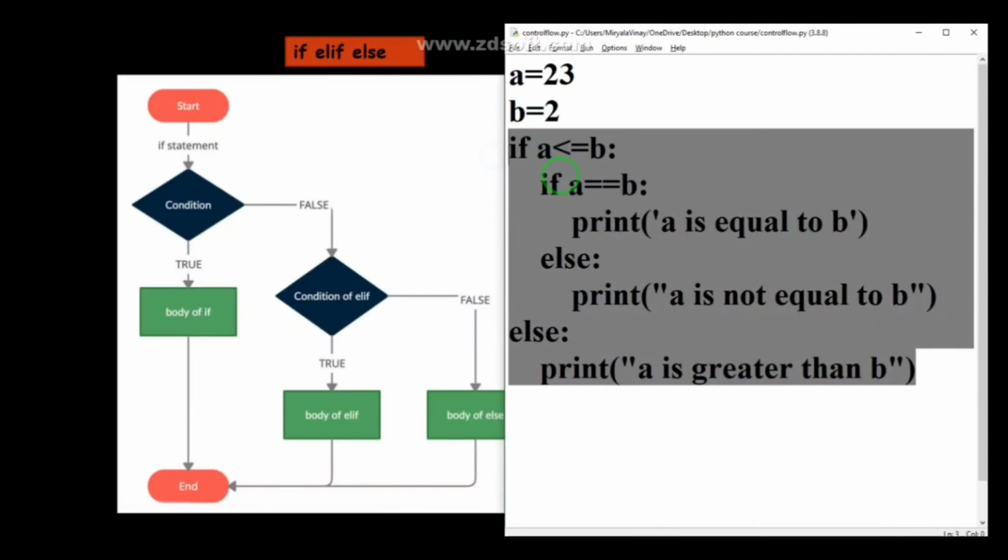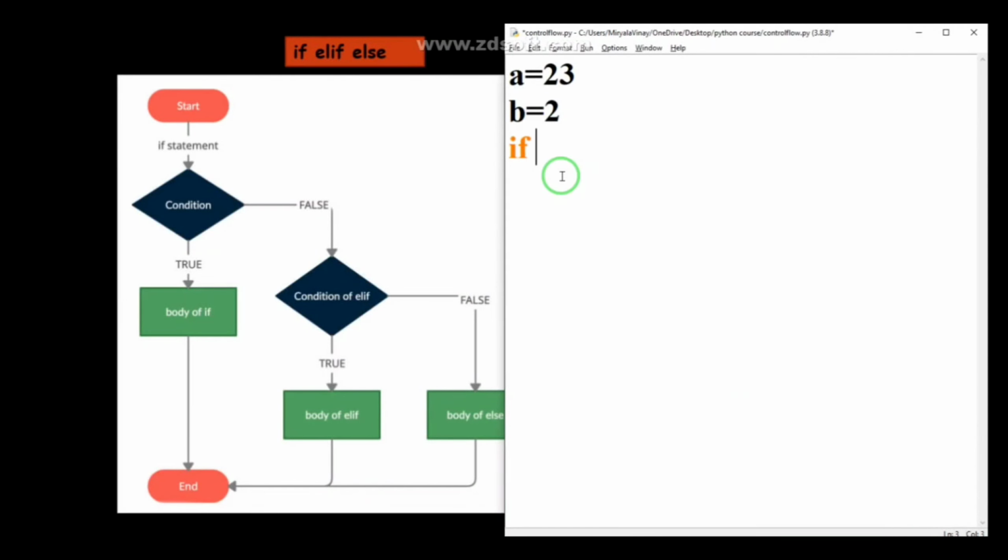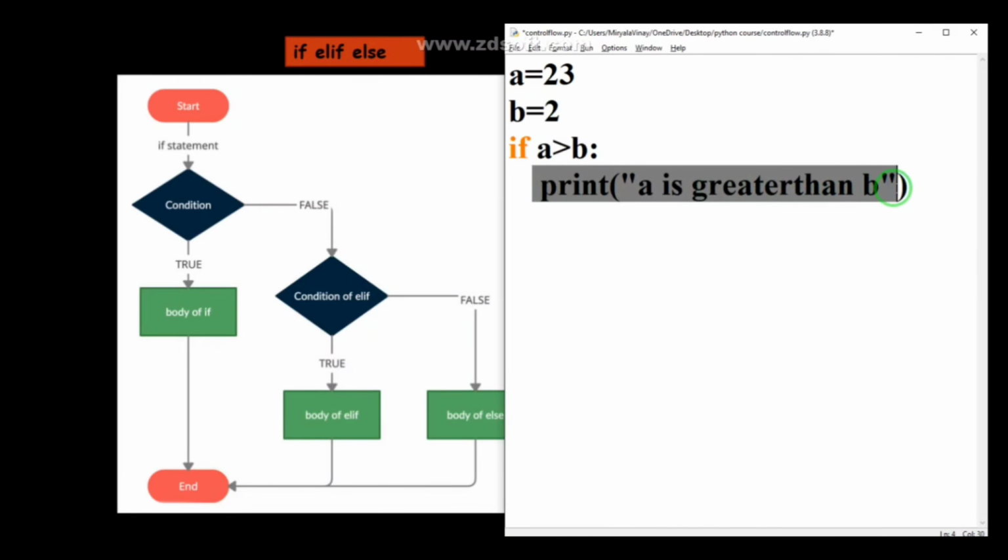Yeah, let me delete this. If a greater than b, I want to check. If a greater than b, I am printing "a is greater than b". I am printing this; if this condition is true, then it will execute this statement.